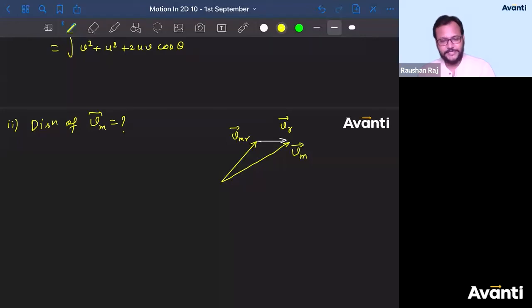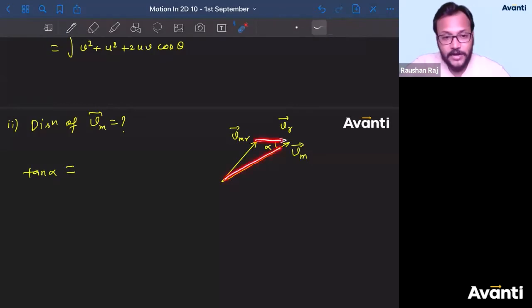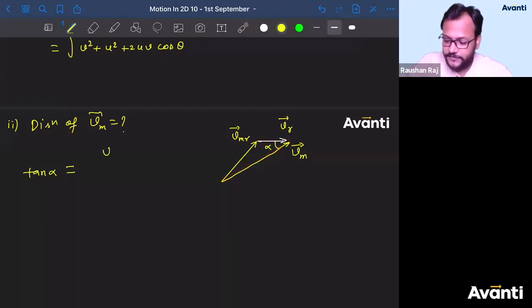Correct. One way is this. Find out the angle. How do you find angle of resultant? Angle made by resultant with any of the vector. कैसे निकालते हो? So we find if this is the angle theta or alpha, angle made by Vm with VR. So I'll say tan alpha is equal to VMR sine of angle between them, theta, divided by VR plus VMR cos theta.